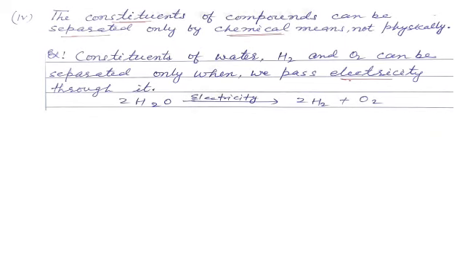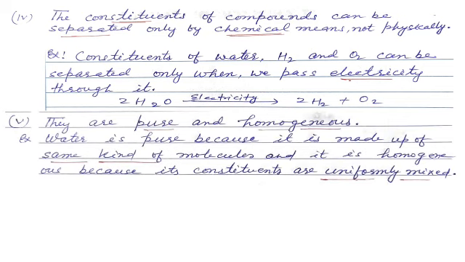Property: the constituents of compounds can be separated only by chemical means, not physically. It is not easy to separate the constituents of a compound. Let us see with an example. Constituents of water are hydrogen and oxygen, and they can be separated only when we pass electricity through it. By any physical means we cannot separate the hydrogen and oxygen of water. When we pass electricity, water splits into hydrogen and oxygen.